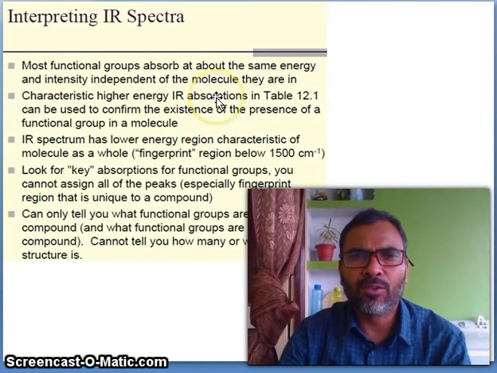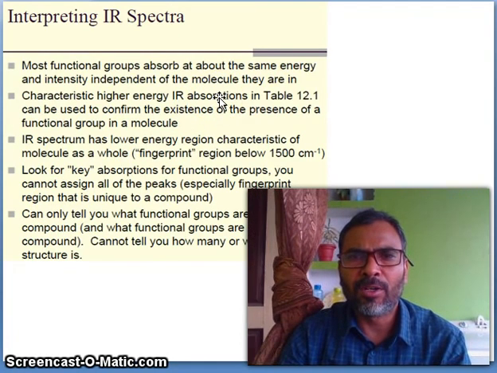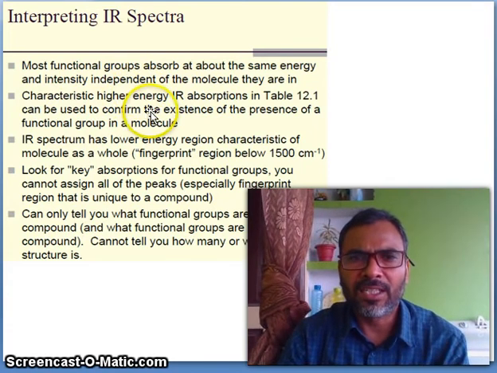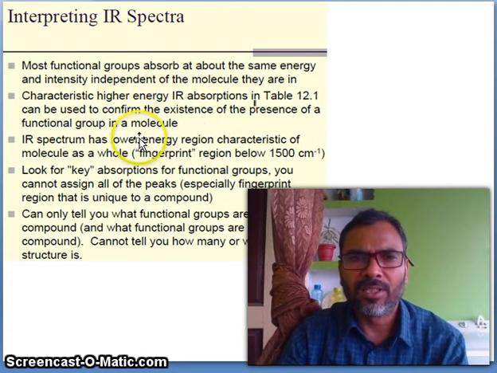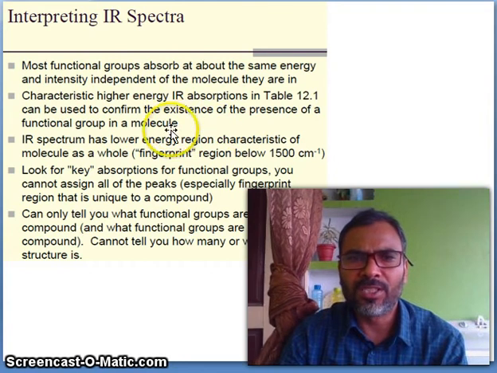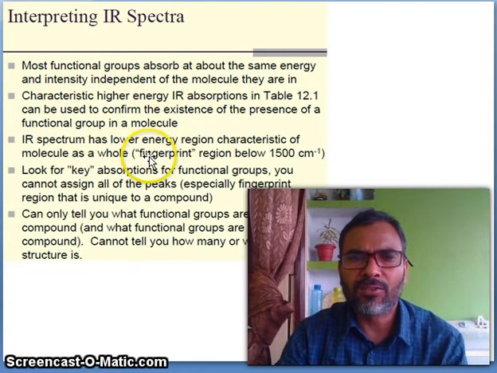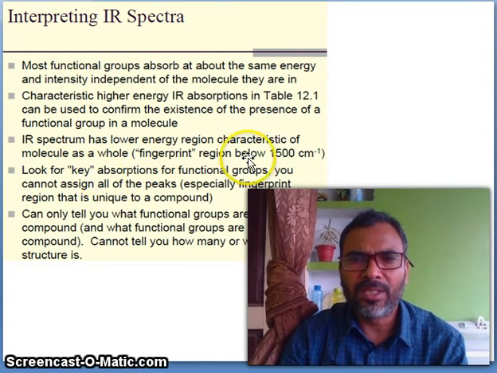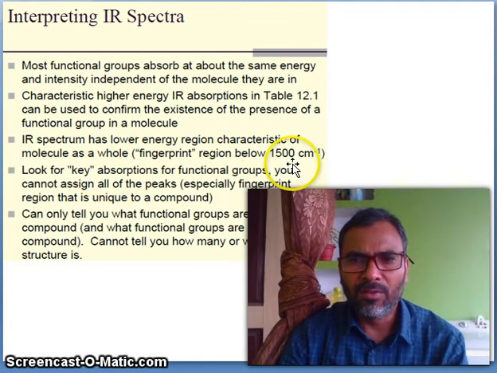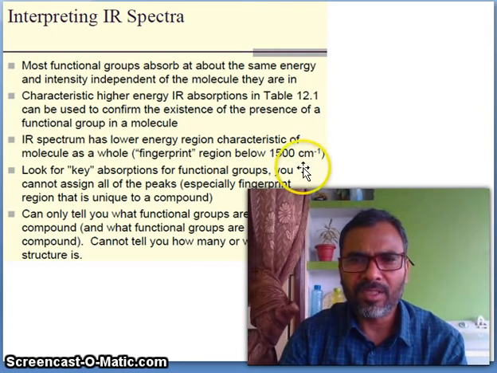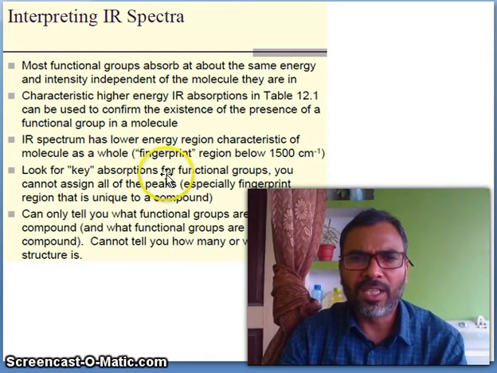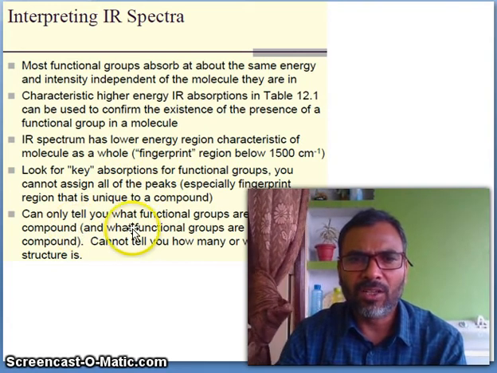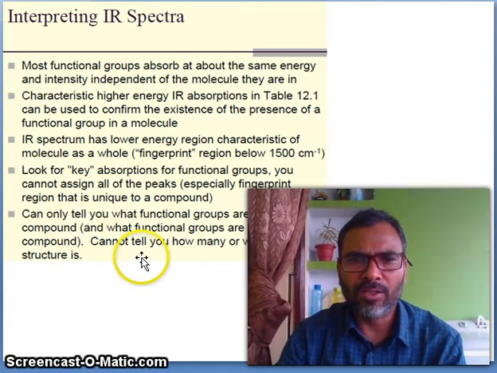Most functional groups absorb at about the same energy and intensity independent of the molecule. They are characteristic higher energy absorptions. You can use them to confirm the presence of a functional group. IR spectroscopy has lower energy regions characteristic of the molecule as a whole, the fingerprint region, below 1500 centimeter inverse. Look for key absorptions for functional groups. You cannot assign all peaks. It can only tell you which functional groups are in a compound.